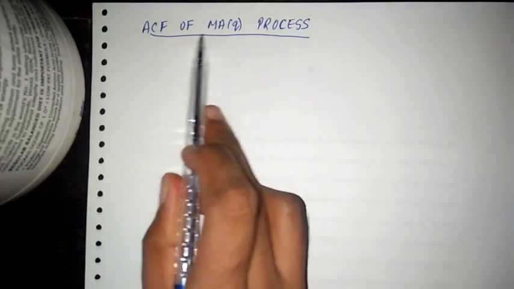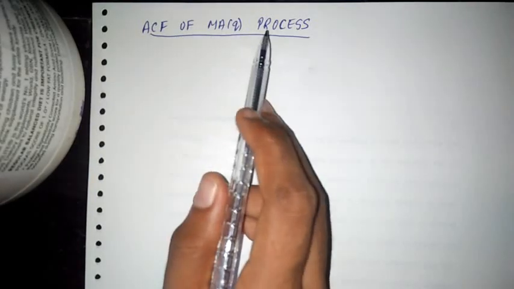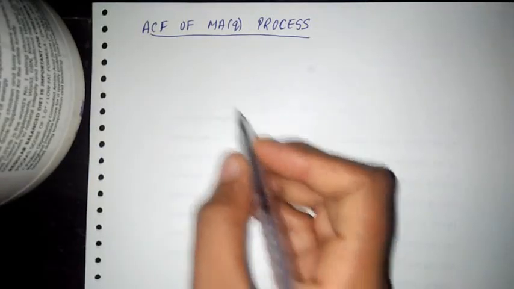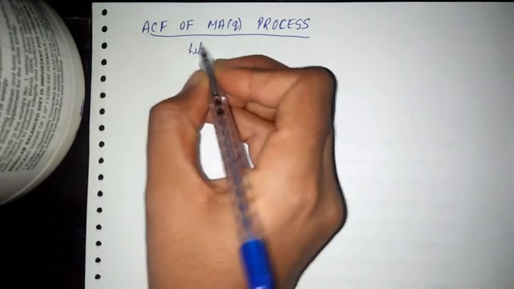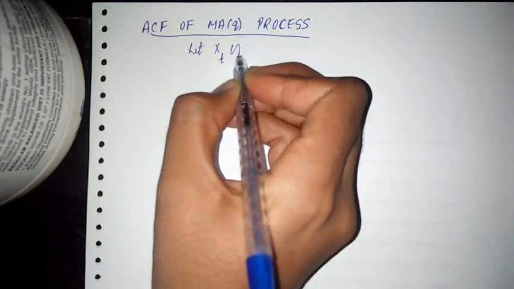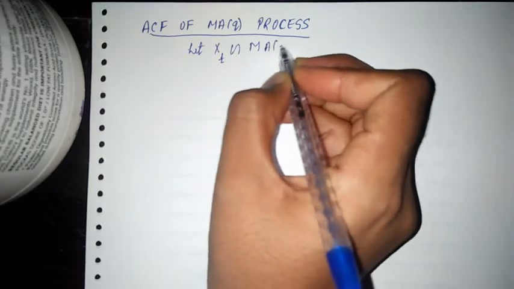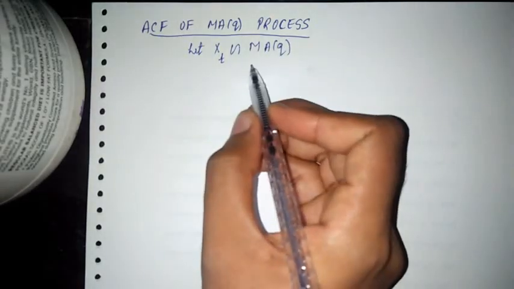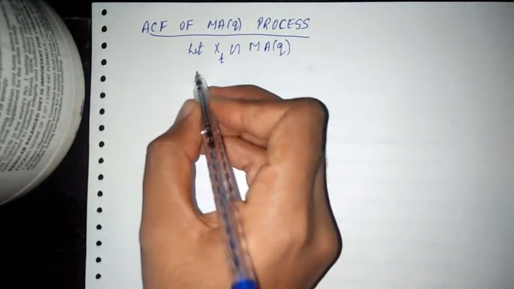This video is about deriving the autocorrelation function of the MA(q) process. So that is the ACF of the MA(q) process. First, let us start with: let xt follow this MA(q) process. Then what is the representation?